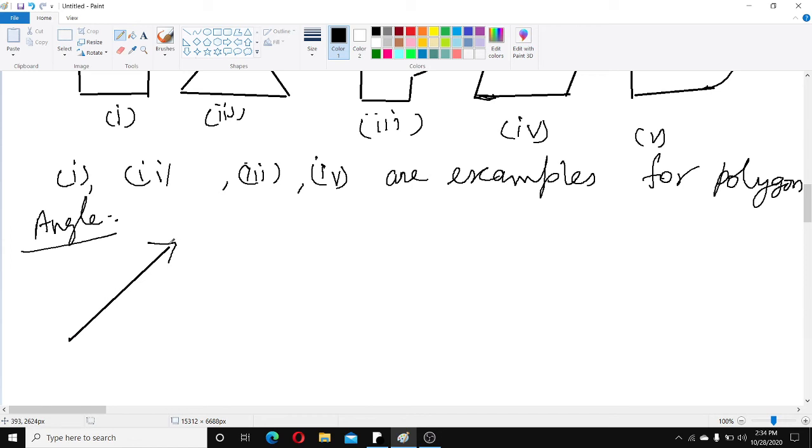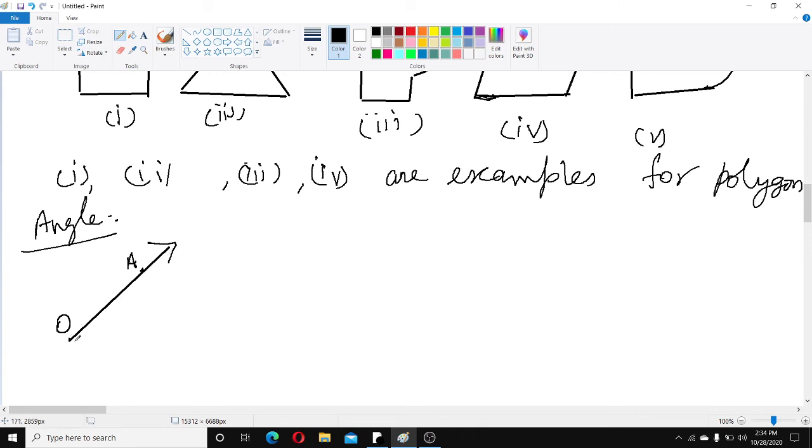Here I used an arrow mark. So what is this? It is a ray, you know. I will name the starting point O. And here I used an arrow mark. Here I will mark one more point, A. Starting point is O. Here A is lying on this ray. One side starting point, one side arrow mark. So it is a ray, ray OA.